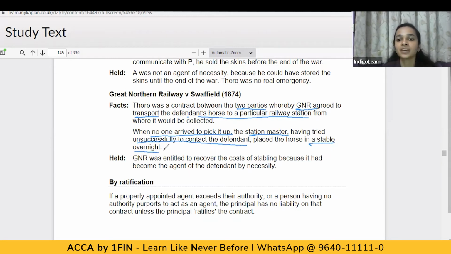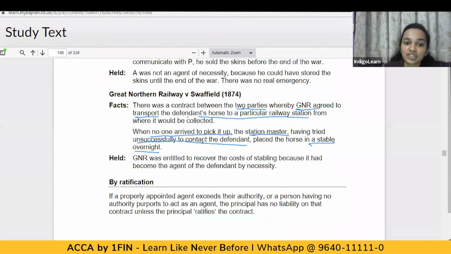The defendant was to collect the horse from the station, but no one arrived, and the station master tried contacting the defendant several times, to no response. As a result, he placed the horse in the stable overnight.